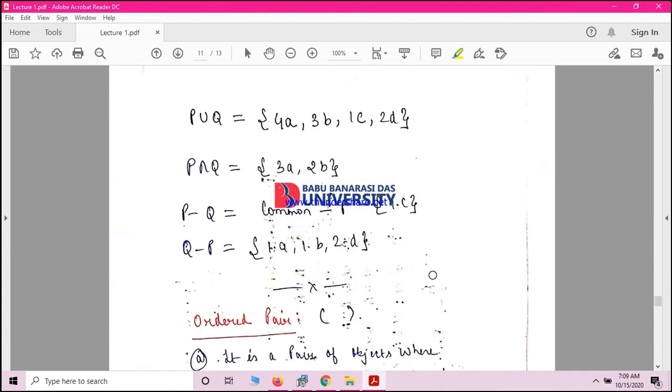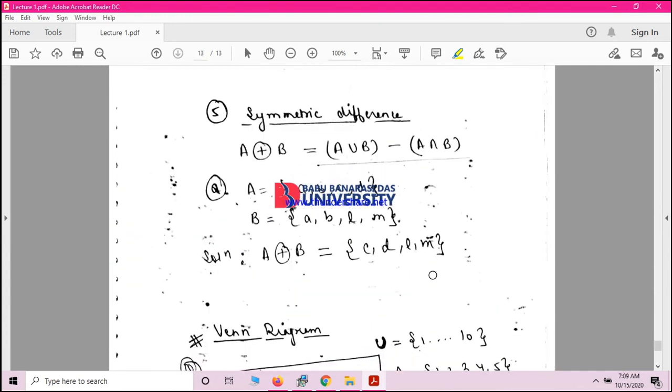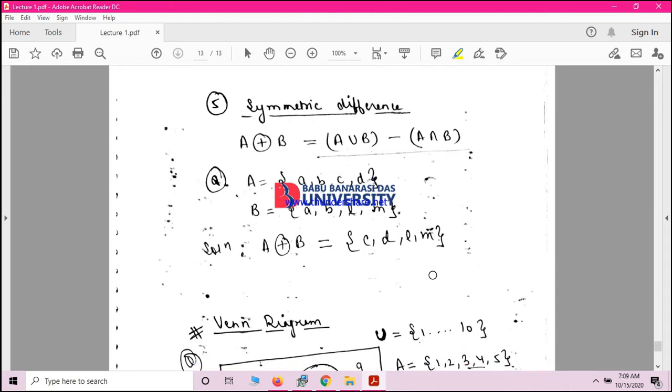See, okay. And then last is, what is symmetric difference? So the symmetric difference of two sets A and B is denoted by this sign. It is the set of elements that belongs to A or to B but not to both A and B. It is also called the Boolean sum of two sets. It is easy to see as this formula, A union B minus A intersection B. So we are basically trying to eliminate the elements that belong to both A and B. Okay, so this is the result.